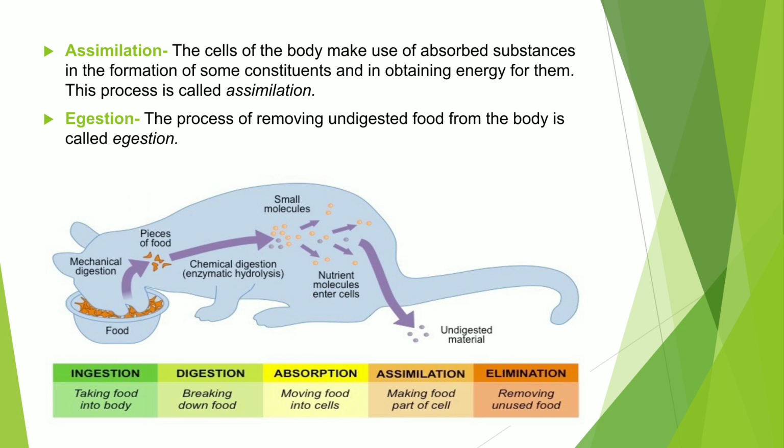Now next and last step is egestion. So removal of waste material from the body is called egestion. The waste of food left after digestion is called feces. The fecal matter is removed through the anus from time to time. The process of egestion is also called defecation. This image shows the five steps of nutrition.